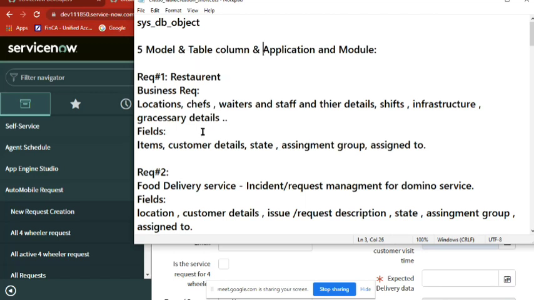Now your brain is thinking in two ways: one is the business point of view, and the second is the technical point of view. Now we know something in ServiceNow, we don't know anything in ServiceNow, only a table, one application you know. Even you don't know how many columns, how many types and all. But still, you are coming up and saying, okay, this is a requirement I can do, I can't do in ServiceNow.